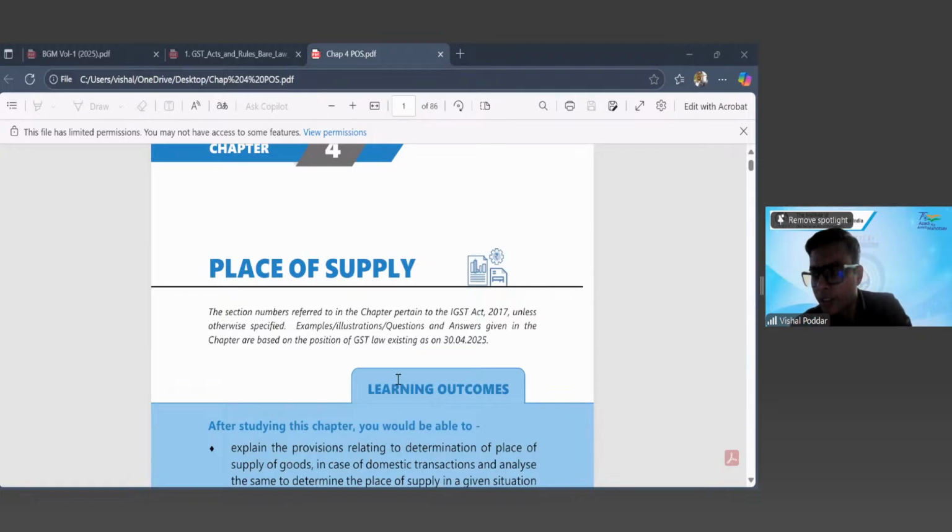And why is this destination state required? One, as I said, how will I come to know which state should get the revenue from this GST? So the S portion of this GST has to go to some state. And as per the logic, as per the law, it should be the destination state. But which state is the destination state? That will be identified by this chapter, which is place of supply.